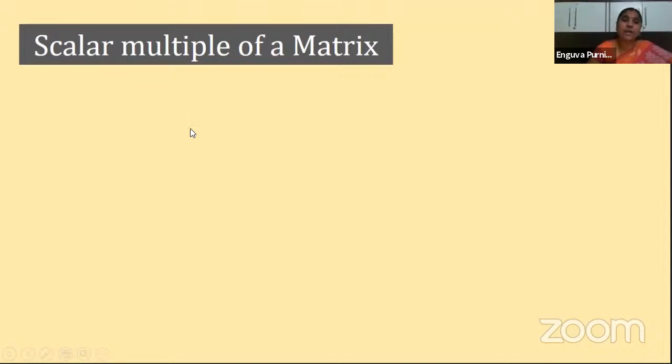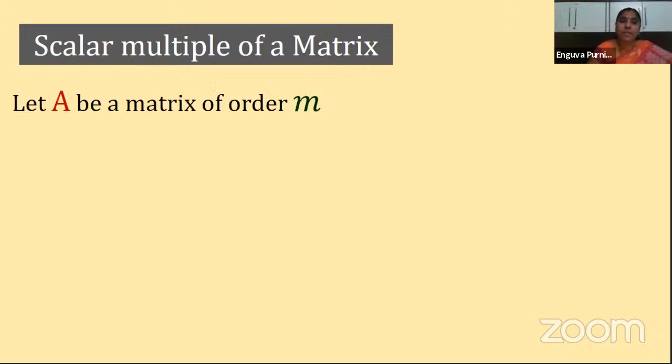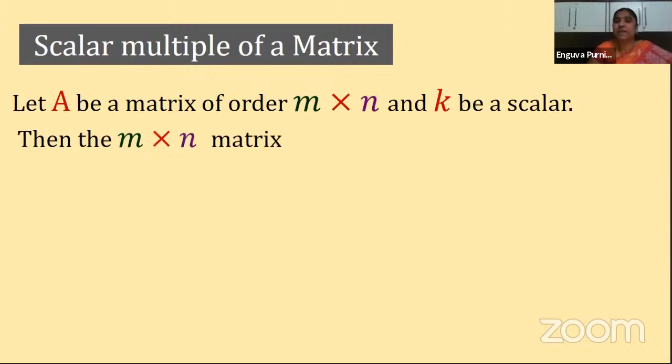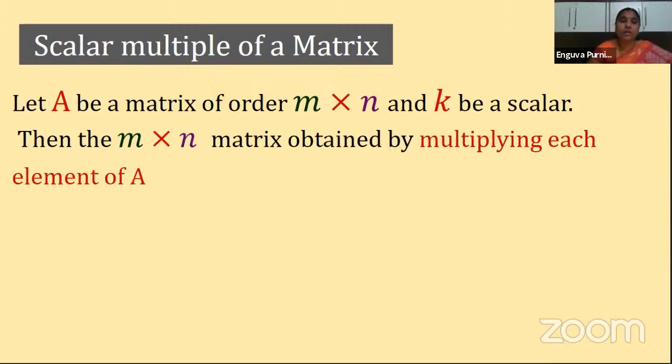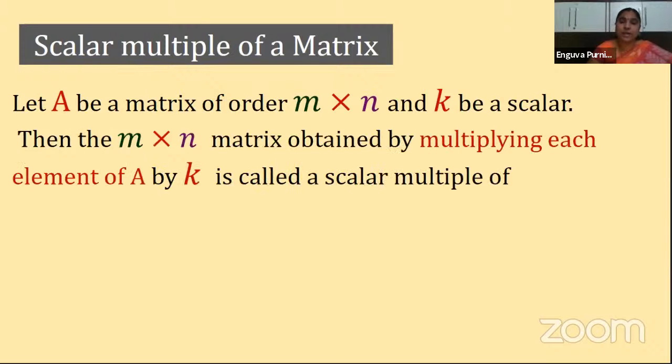Clear? Scalar multiple of a matrix. What is a scalar multiple of a matrix? Let A be a matrix of order m by n and K be a scalar. Scalar is nothing but a constant, children. There is no specific meaning in that. It is nothing but a constant quantity. So if A is a matrix of order m by n and K is a scalar, then the m by n matrix obtained by multiplying each element of A by K is called a scalar multiple of A and is denoted by KA.